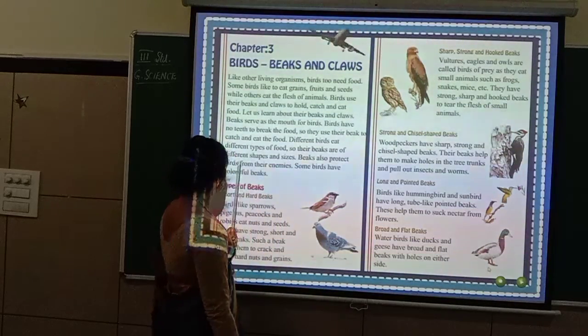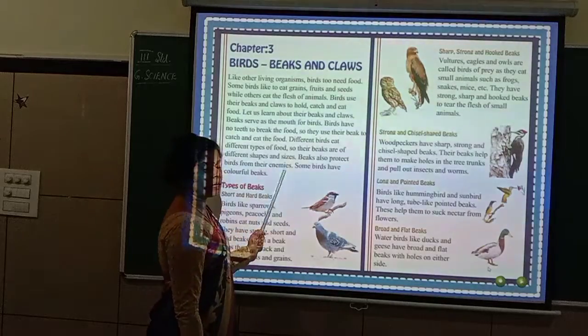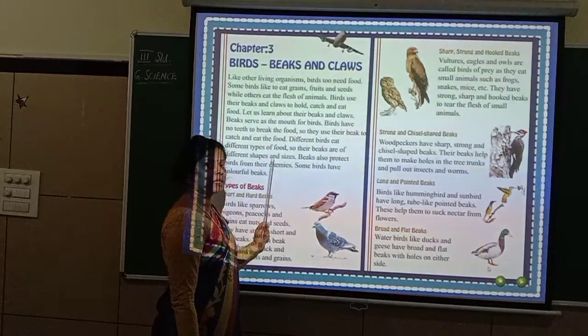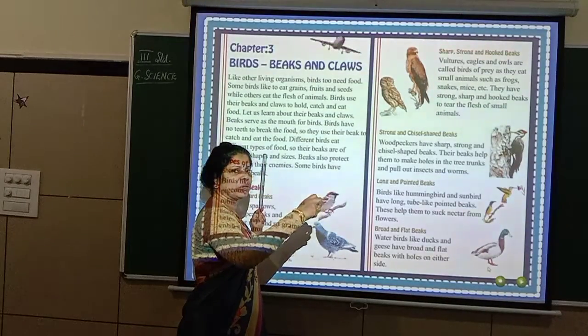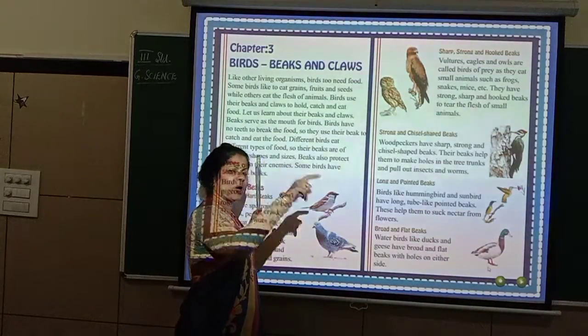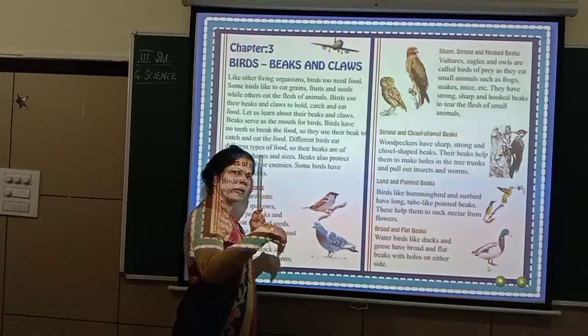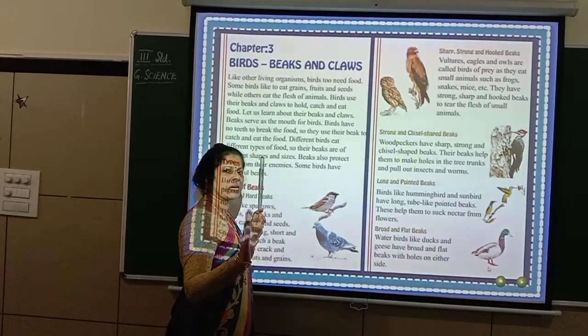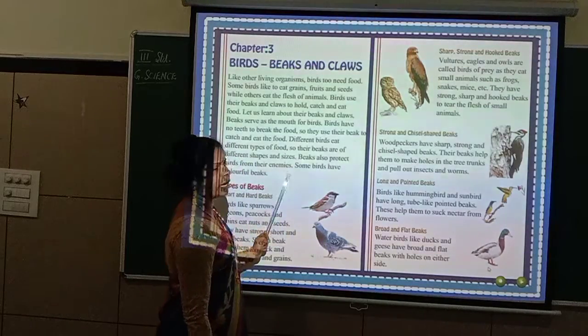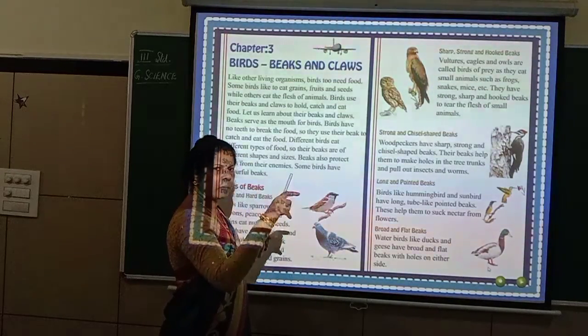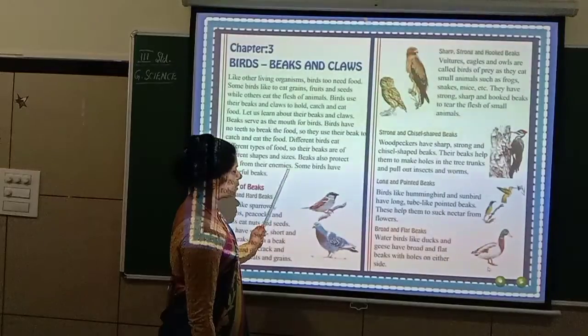Beaks also protect birds from their enemies. Beaks help them to protect themselves. If somebody comes to attack, what do they do? With the beak, they just go on pecking, and the enemies run away. So beaks also protect birds from their enemies.